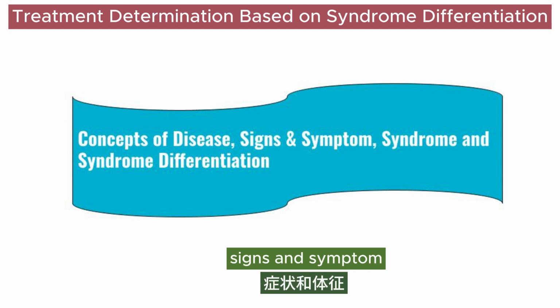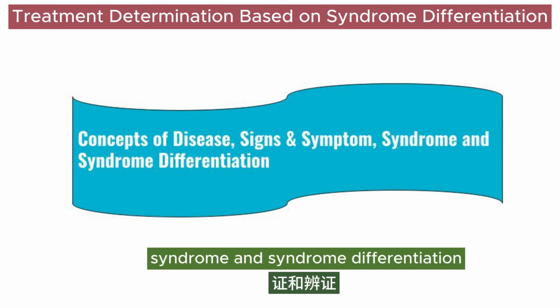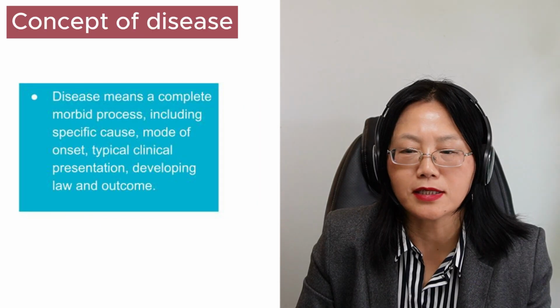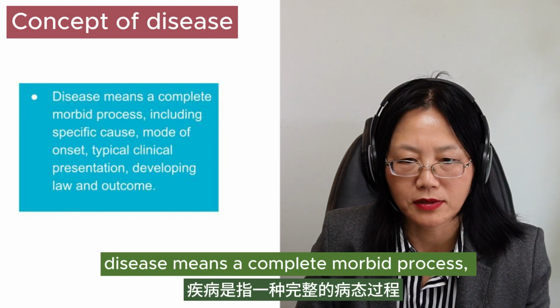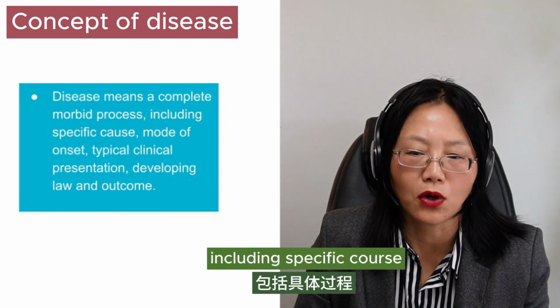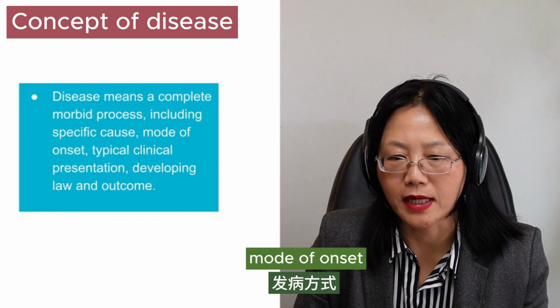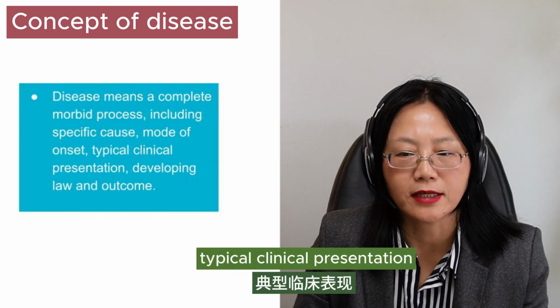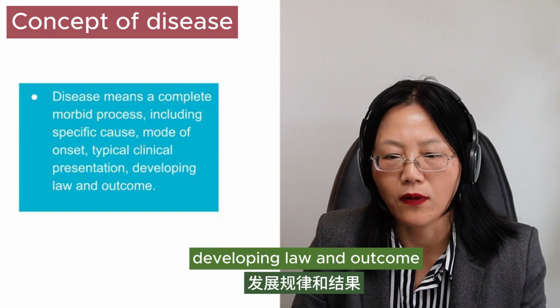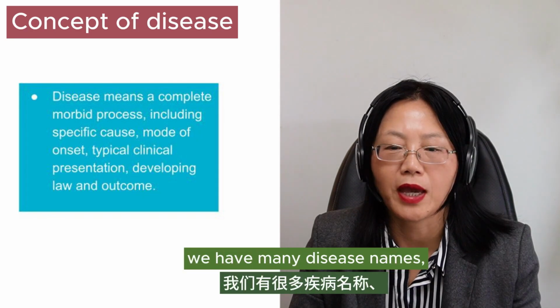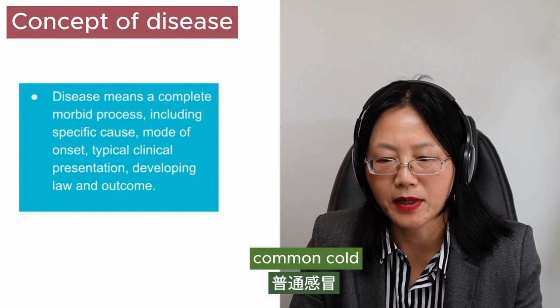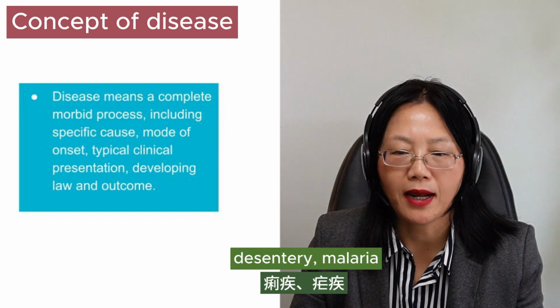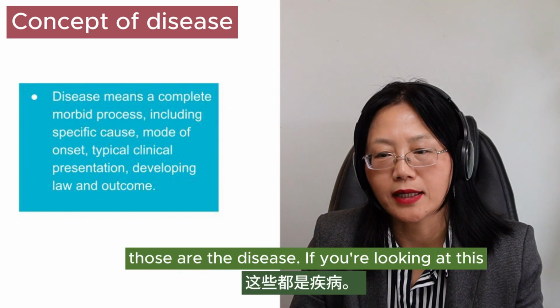Concepts of disease, signs and symptom, syndrome and syndrome differentiation. Disease means a complete morbid process, including specific cause, mode of onset, typical clinical presentation, development law, and outcome. For example, we have many disease names: common cold, dysentery, malaria, stroke, etc. Those are the disease.